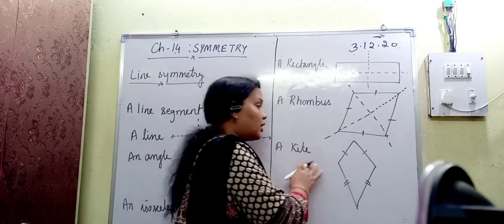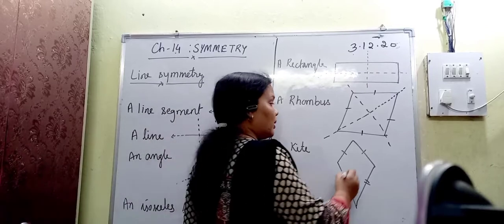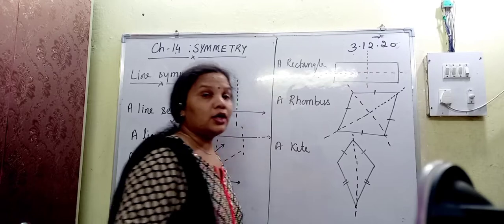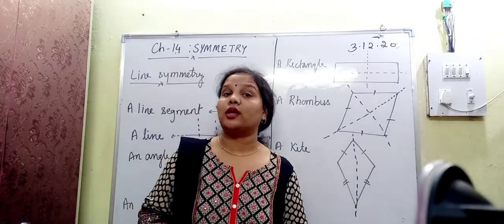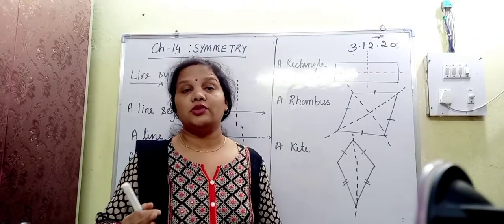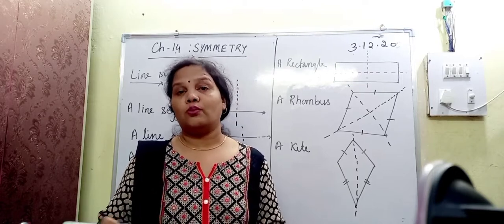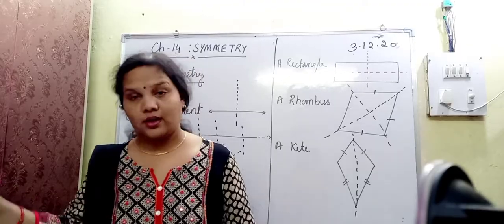And the next is what? A kite. How many lines of symmetry does a kite have? Only one line of symmetry. So these are some examples by which you can easily find out how many lines of symmetry are needed to divide any particular shape into two or more equal halves.